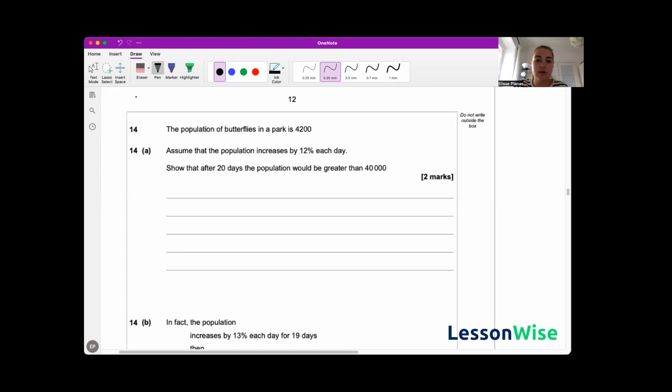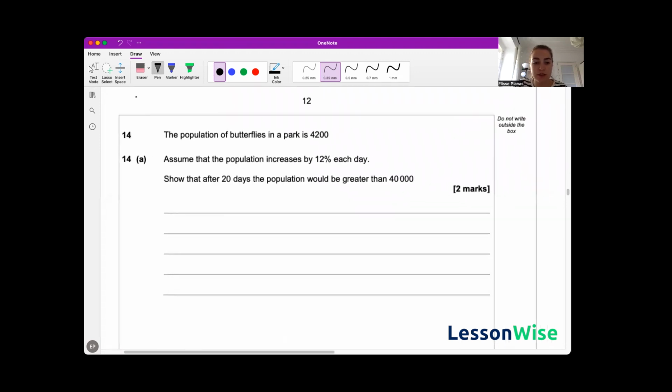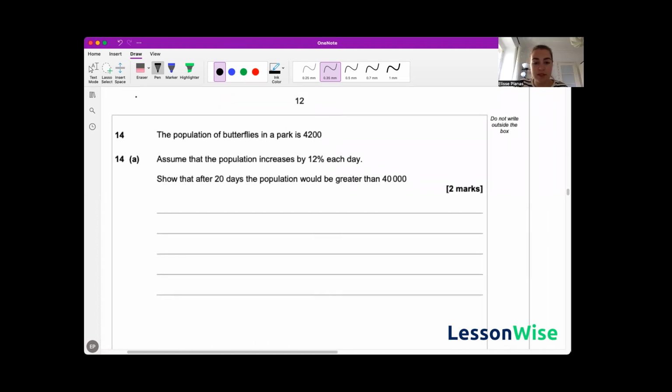Question 14. The population of butterflies in a park is 4,200. Assume that the population of the butterflies increases by 12% each day. Show that after 20 days, the population would be greater than 40,000. Okay, so we've got 4,200 butterflies, and they tell us that the population increases by 12% every day.